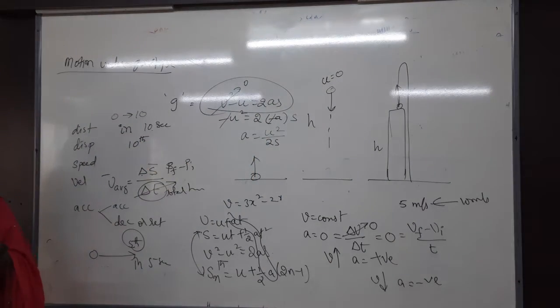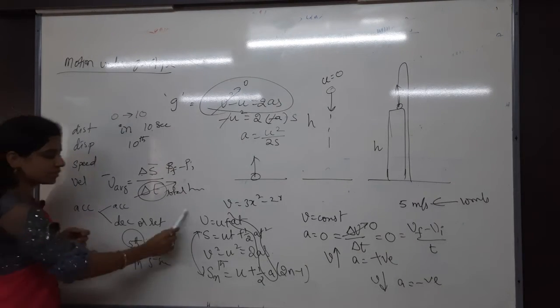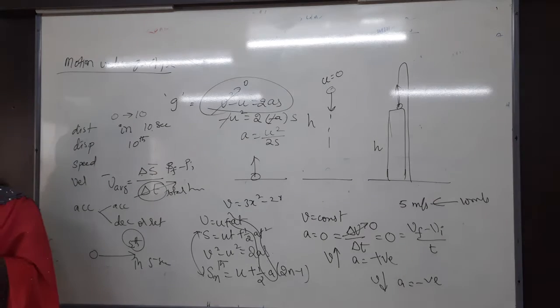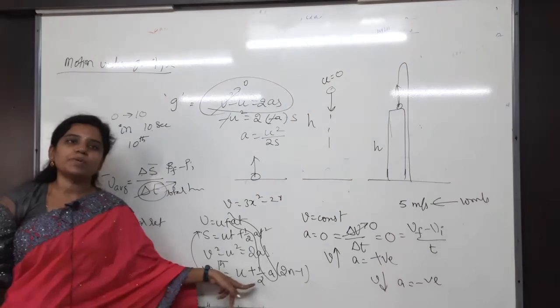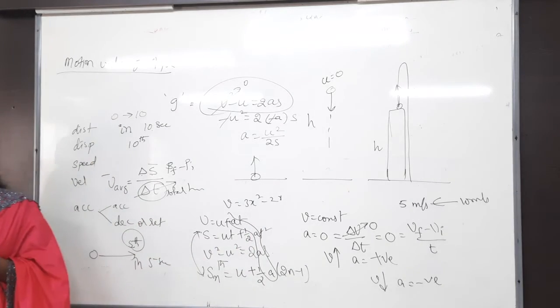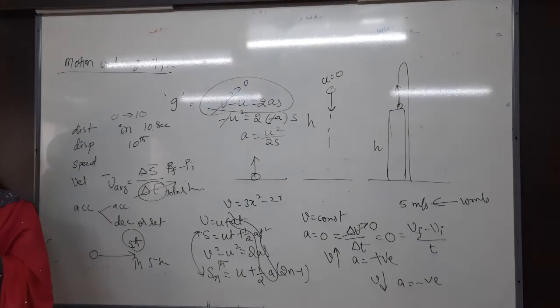Whenever they said displacement in t seconds, what is the formula you have to use? Displacement in t seconds, S is equals to ut plus half at square. Displacement in the tth second, Sn is equals to u plus half a into 2n minus 1. That is, in the tth second is different, in t seconds is different. In t seconds, I am talking about the interval, the total interval of time. The tth second, I am talking about the instant of time.